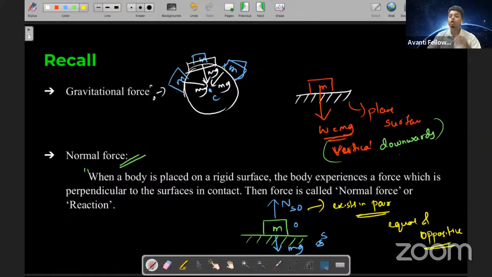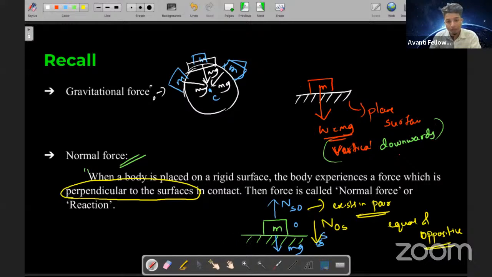Don't worry about it. So it exists as an equal and opposite force. Hence, there is another normal force which is acted by the object on the surface. Okay. So these were the things we taught, and students, always remember that this normal force is perpendicular to the surface. Is it good, students?